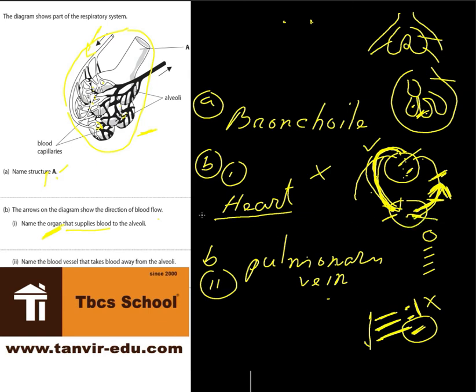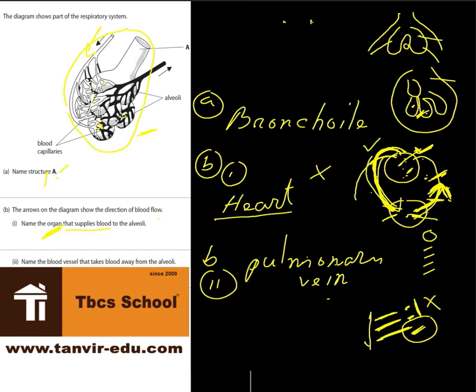So this is just for your understanding. The answer is pulmonary vein, undoubtedly, but you need to remember that a vein doesn't always mean bad blood. A vein carries bad blood in the case of the heart receiving it through the vena cava.